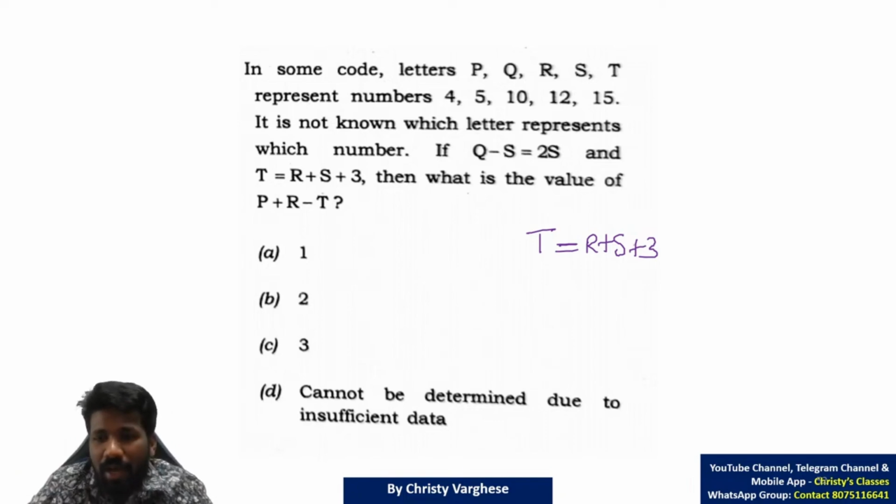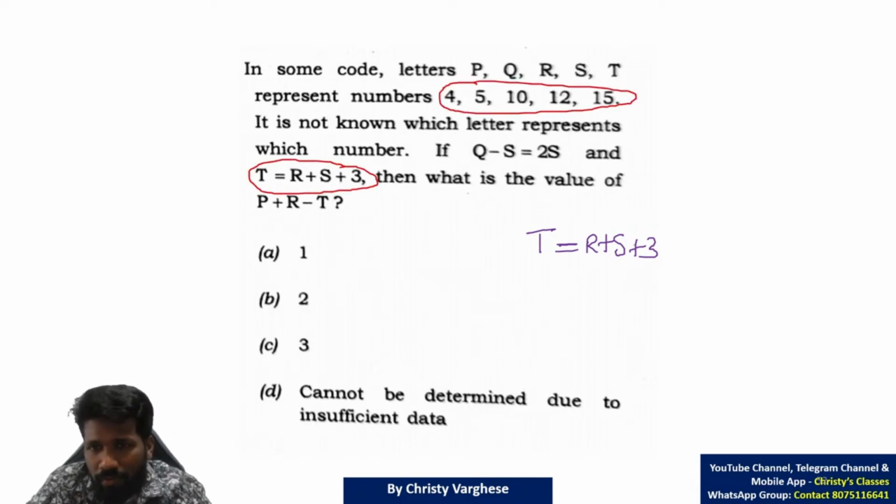So anyway, r plus s plus 3 is t. That is one data given, na? And PQRST should be selected from 4, 5, 10, 12, 15. So starting from this equation, it is easier.